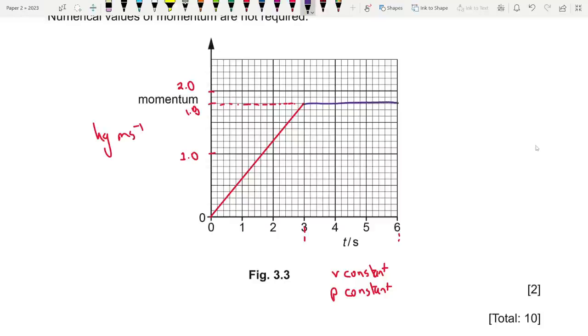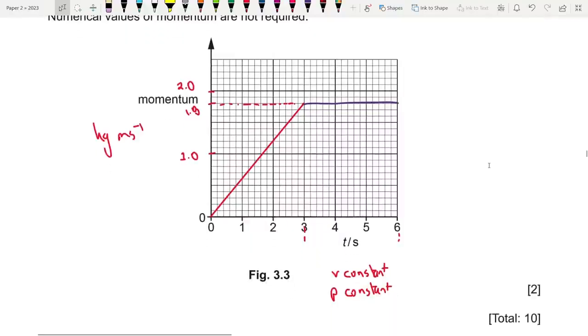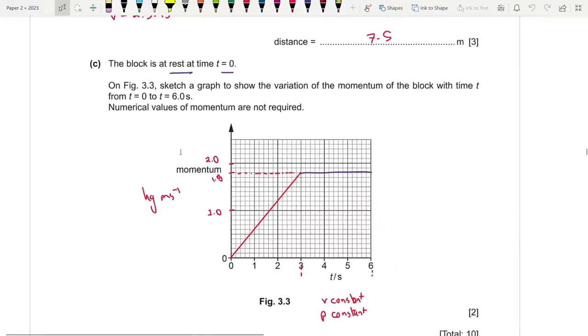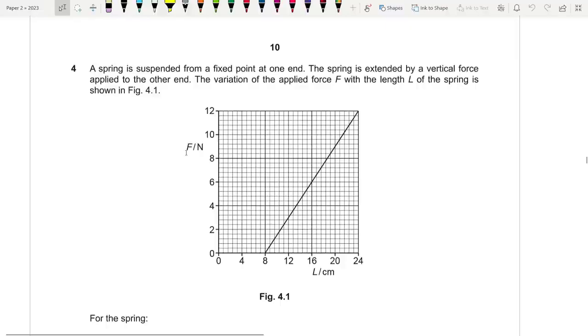This is the graph. So from 0 to 3, according to the mark scheme, it should be an upward sloping straight line from the origin, since we started from rest at time 0. So we had 0 momentum, and then a horizontal line at non-zero value of momentum with no step change in momentum at 3. But mine is an accurate representation with the quantitative values, okay? Let's move on. Question number 4. We have 4 questions left.